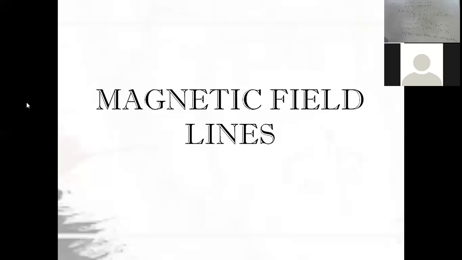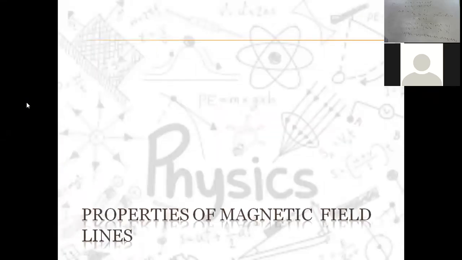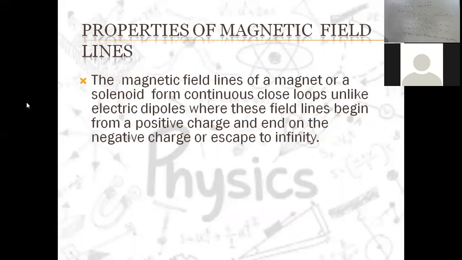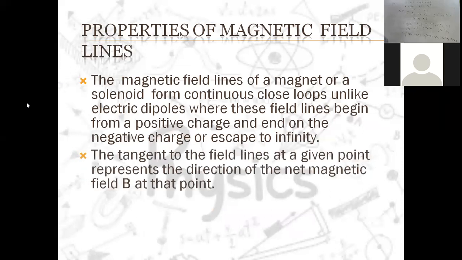Magnetic field lines. Properties of magnetic field lines. The magnetic field lines of a magnet or a solenoid form continuous closed loops, unlike electric dipoles, whose field lines begin from a positive charge and end on a negative charge or escape to infinity. The tangent to the field lines at a given point represents the direction of the net magnetic field at that point.